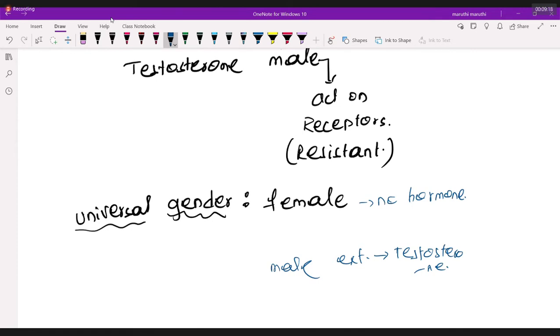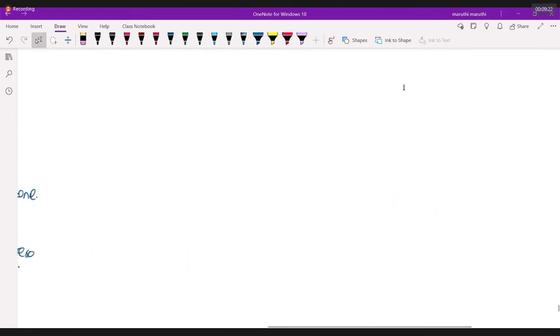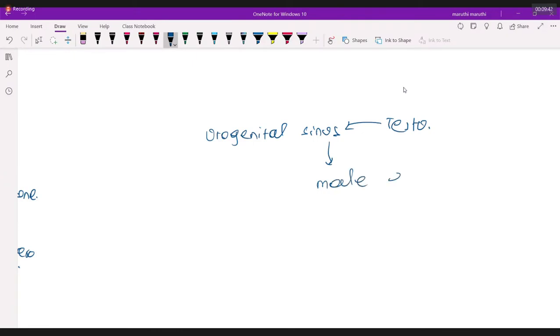If people are still confused, I want to teach you something. You have something called the urogenital sinus. Now, if testosterone is there, then the urogenital sinus will turn into male external genitalia. Clear everybody so far?